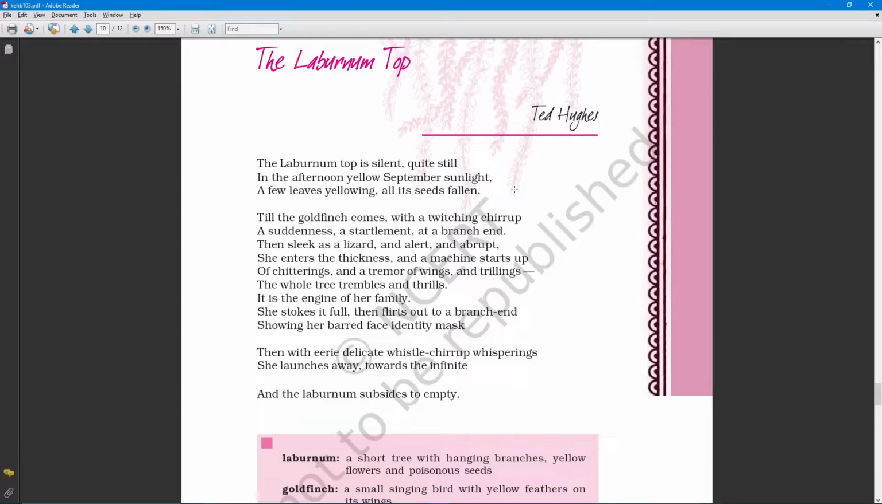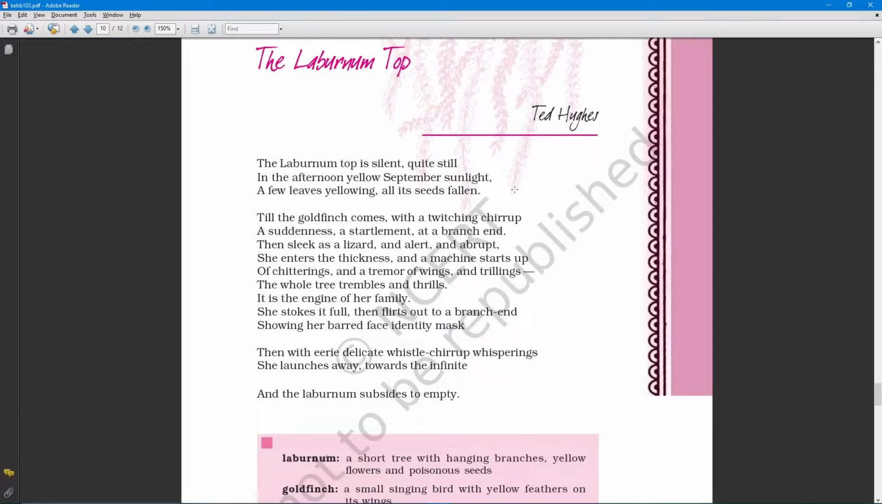So if you see this, it is a very philosophical poem. According to Ted Hughes, the people on this planet are poisonous seeds, dead. Nobody wants to come near to us to give us happiness and enlightenment. Only God wants to come near, and he wants to bring a difference in our lives. So here, like God, the goldfinch comes and lands on the top branch of the laburnum tree. The laburnum tree has poisonous seeds, so nobody wants to come near the tree.